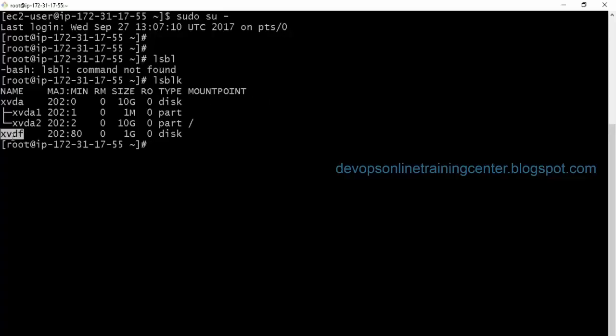So this new block device is added to the machine. Now we'll also see how to create a volume on it, how to create a volume group on it, and then how to create a file system on it, and how we use this to extend the file system, right? Now this is 10 GB, and if we extend it, this has to be added to this, right? We can extend the file system, or we can create a new file system and mount the file system to this machine, right?